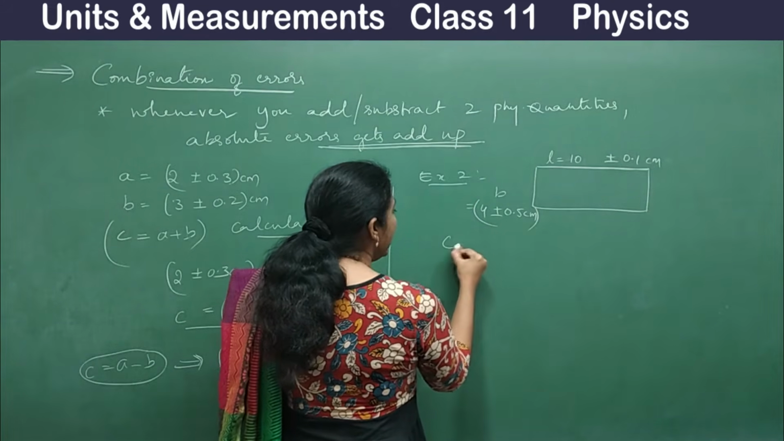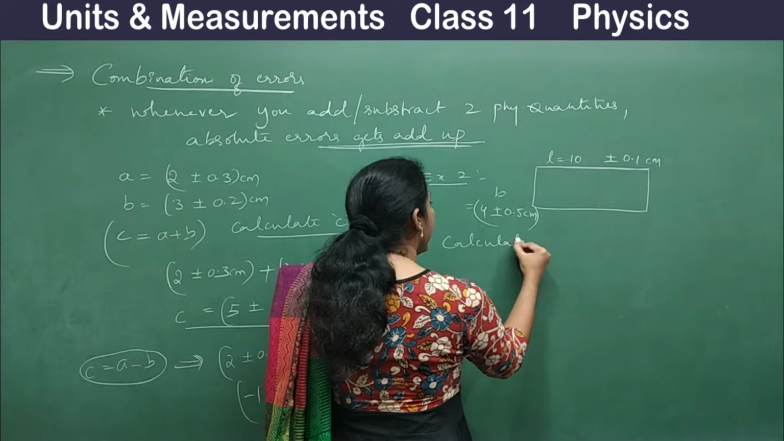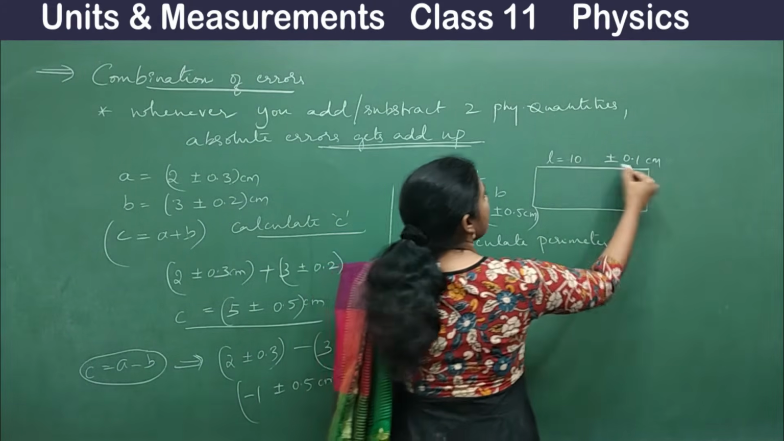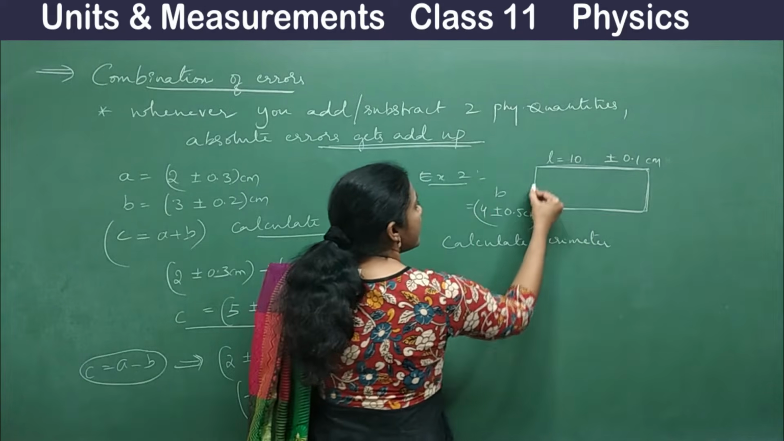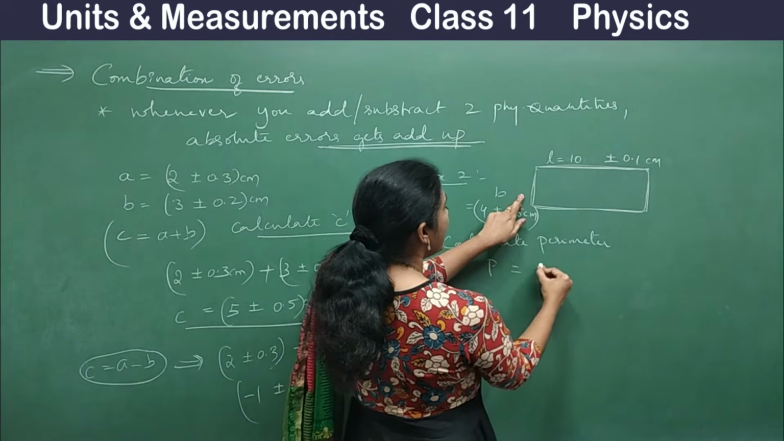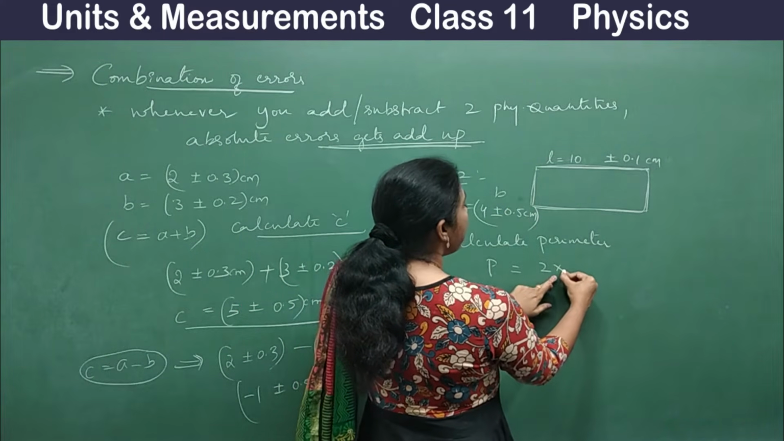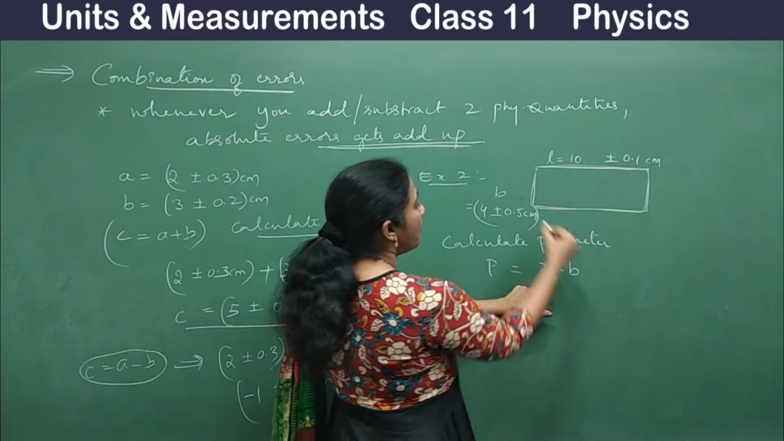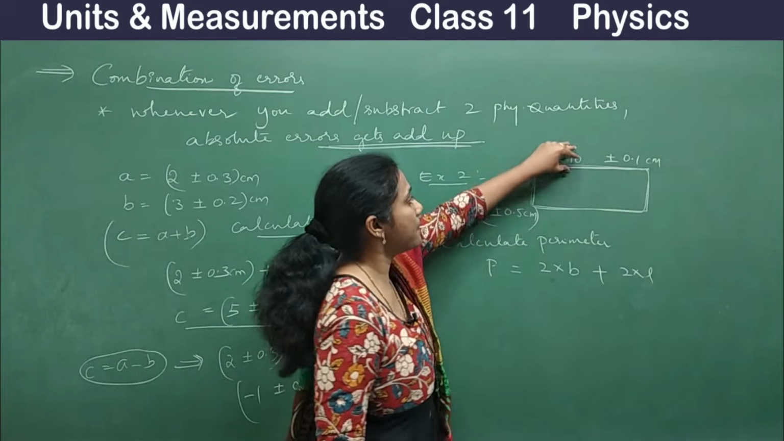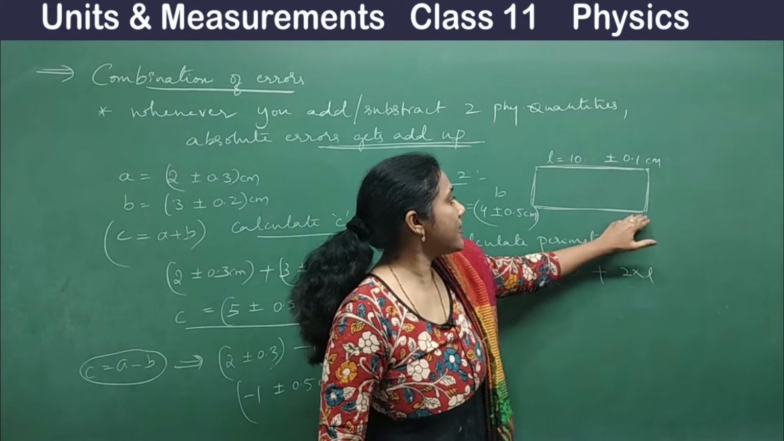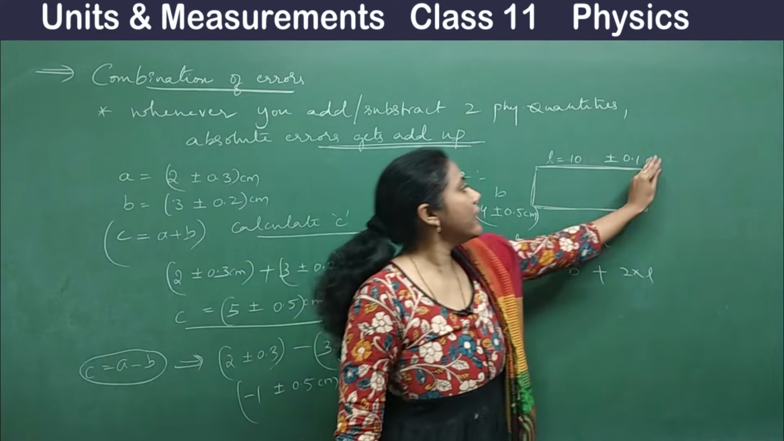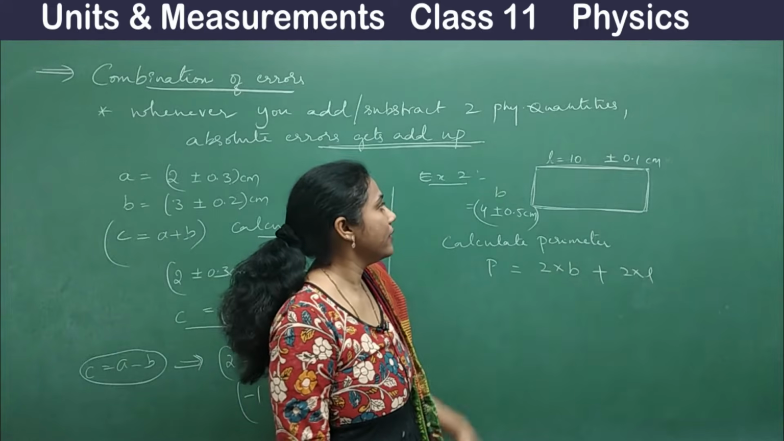Fine. And calculate perimeter. I'll ask you to calculate perimeter, right? So perimeter in the sense, the entire thing, this much length. This is what perimeter is. So how do you calculate perimeter here? Perimeter is equal to 2 into B plus 2 into L, right? 2 times this length is equal to this length, so 2 into L you will take. This is equal to this, so 2 into B you will take, right?